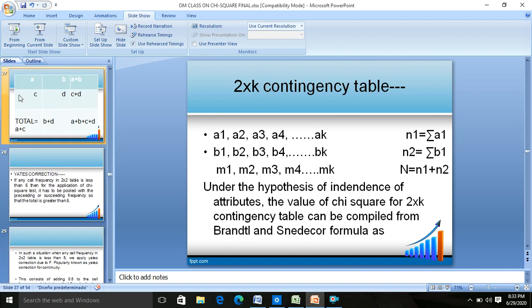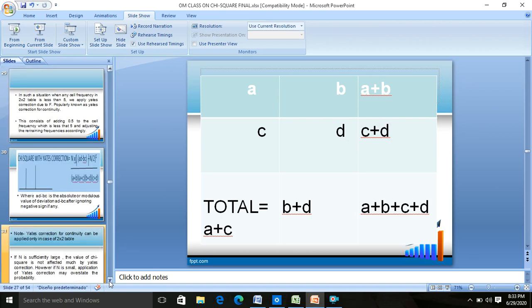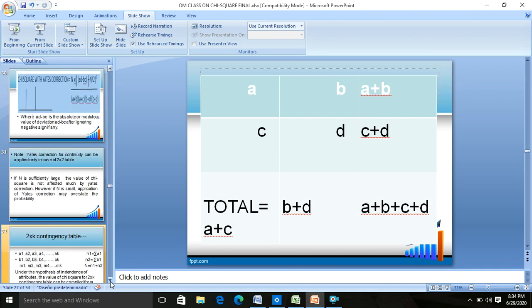So suppose I had a condition whereby I had to see smoking with heart attack, smoking with no heart attack, smoking with any other disease, non-smokers with heart attack, non-smokers with no heart attack, non-smokers with any other disease, and then you would have A, B, C, D, E, F. So in that case, you had 3 columns and 2 rows to be compared. So it would have become a 2 into 3 contingency table, and so on. In this case, you are comparing the disease condition of 3 types: heart attack, no heart attack, any other disease, with smokers and non-smokers. So it is a 2 into k contingency table.